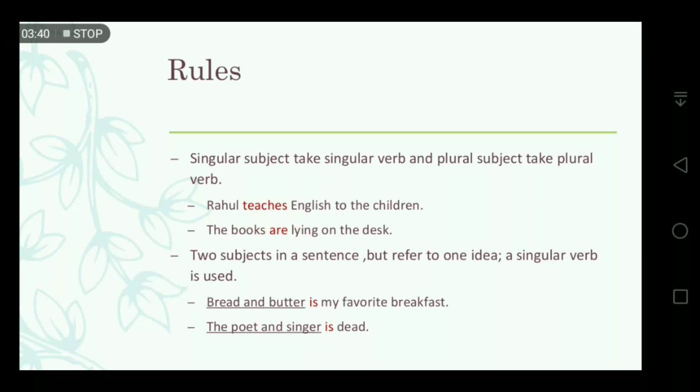That's why we follow the rule that if two subjects refer to one idea, it should take a singular verb. The second sentence is also the same thing: the poet and singer is dead. Here the poet and singer both refer to one person. So as it refers to one person, it takes the singular verb is.